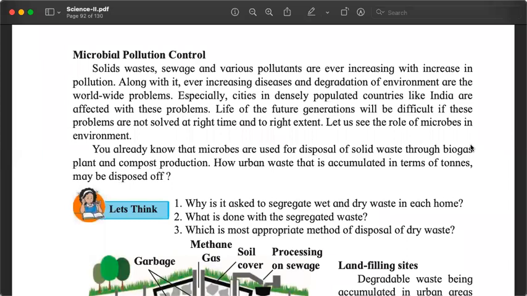In our cities, and fortunately or unfortunately we live in one of the biggest cities in our country, at least some of us would have seen how our garbage is collected. There are some vehicles that come every morning, they collect the garbage that we have put at one place, and they take it somewhere.